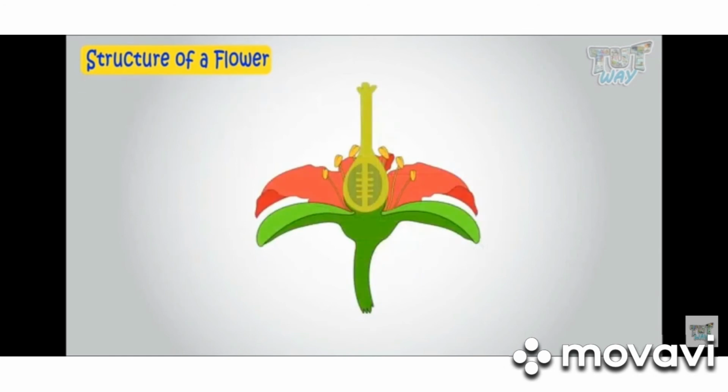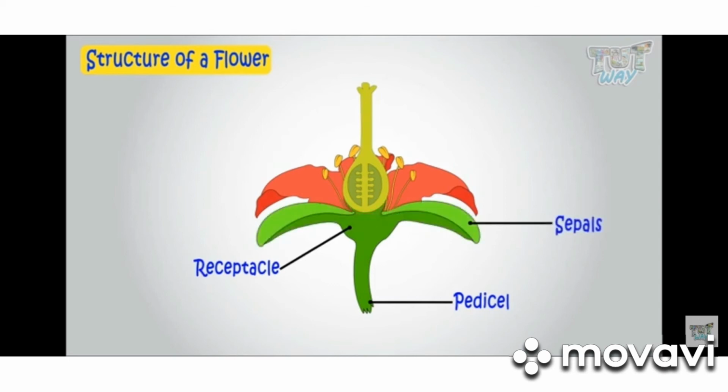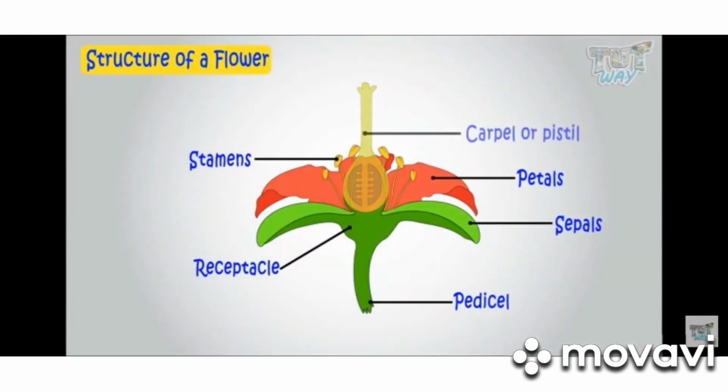Understood? So there are mainly 4 parts in a flower. The supporting parts are the pedicel and receptacle. These are the supporting parts. Then come the main 4 parts. They are the sepals that support the flower, then the petals, then the male reproductive organ, the stamen, then the carpel or pistil, the female reproductive organ.